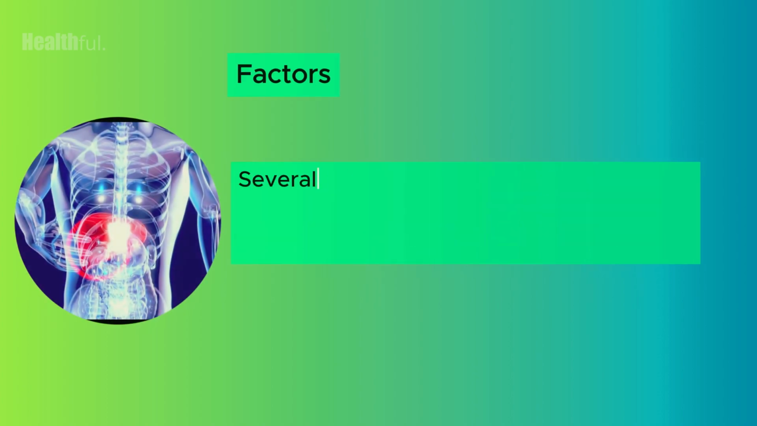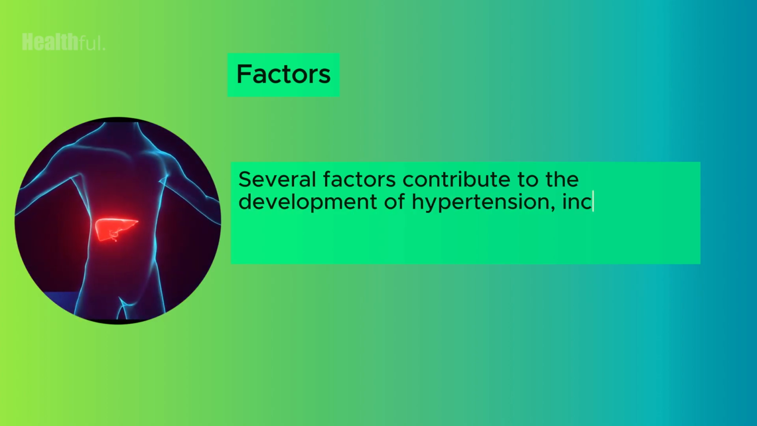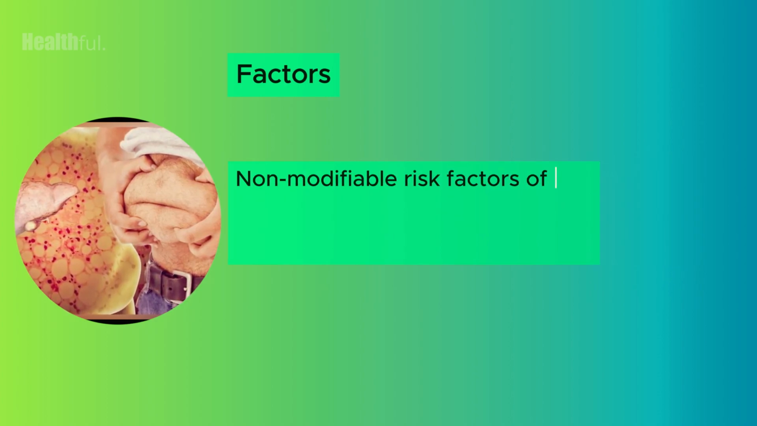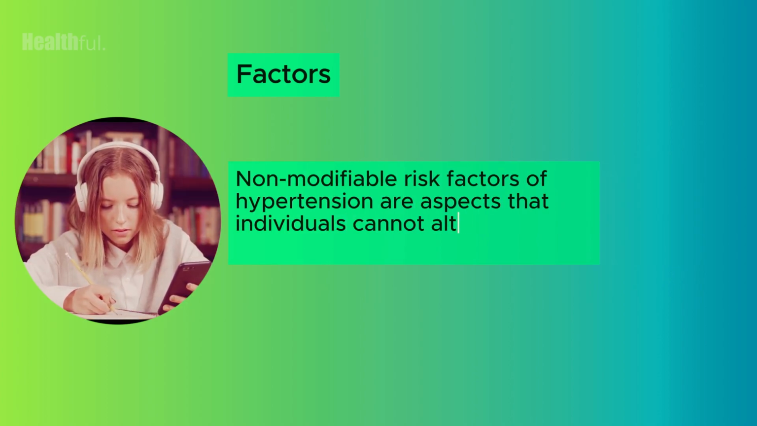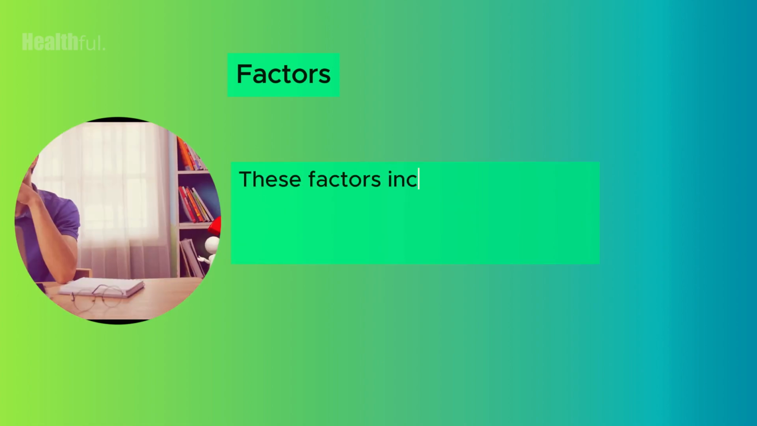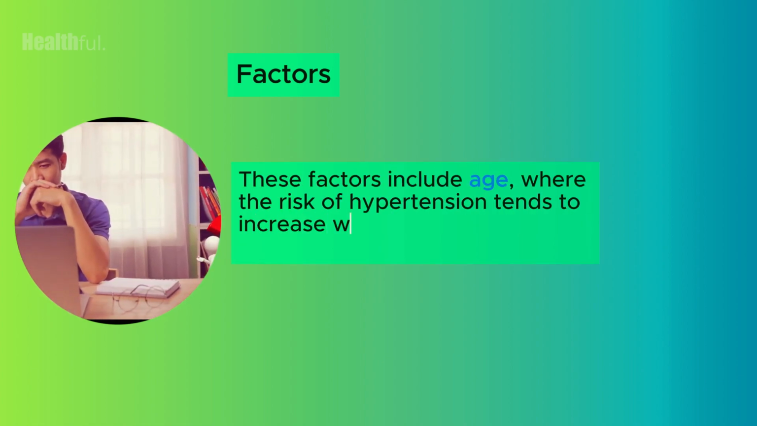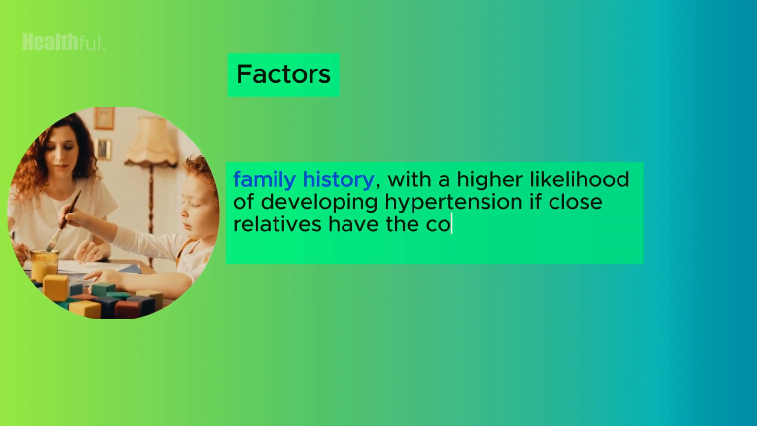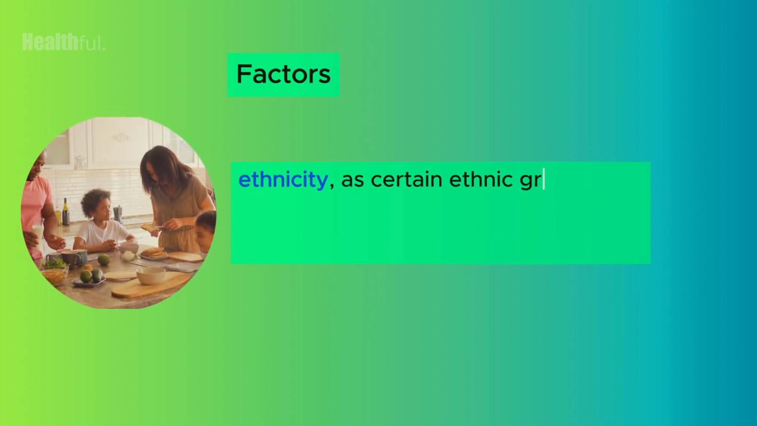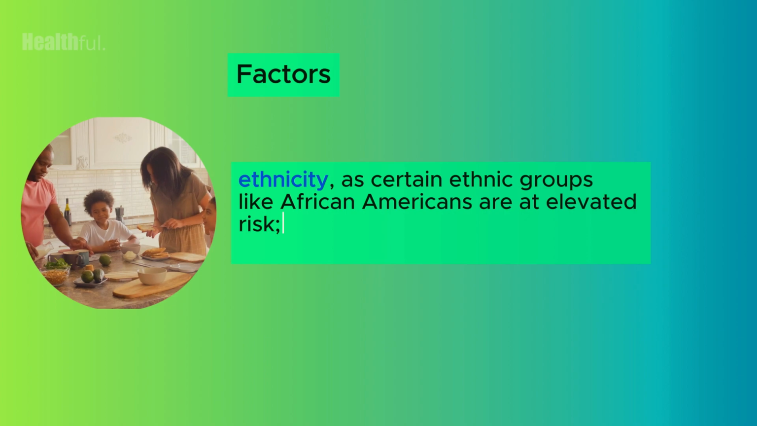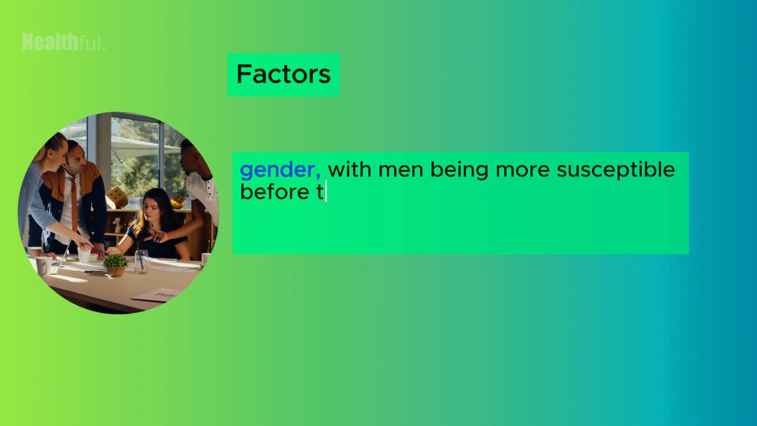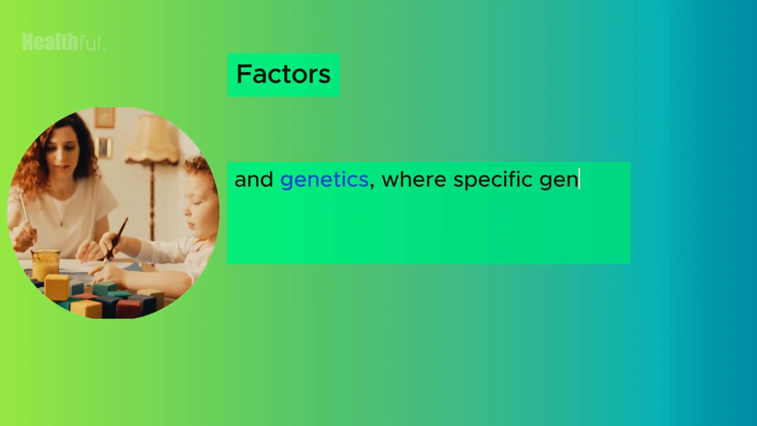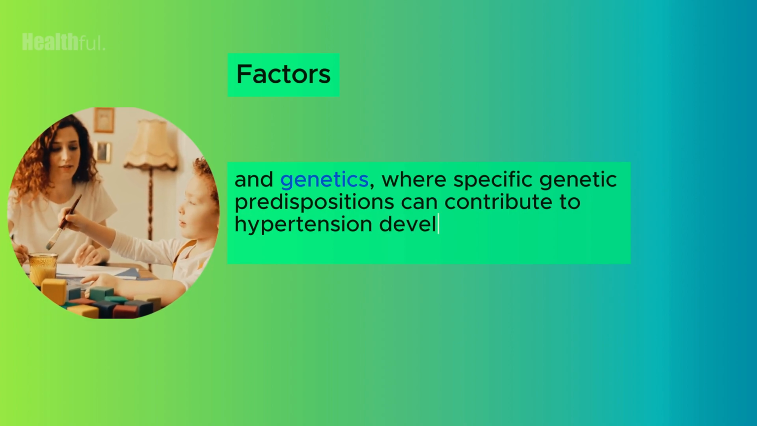Several factors contribute to the development of hypertension, including modifiable and non-modifiable risk factors. Non-modifiable risk factors of hypertension are aspects that individuals cannot alter or control. These factors include age, where the risk of hypertension tends to increase with advancing age; family history, with a higher likelihood of developing hypertension if close relatives have the condition; ethnicity, as certain ethnic groups like African Americans are at elevated risk; gender, with men being more susceptible before the age of 64, and women becoming more affected after this age; and genetics, where specific genetic predispositions can contribute to hypertension development.